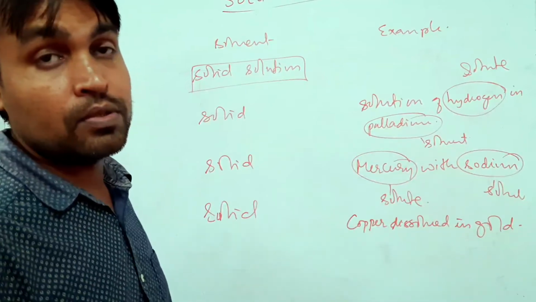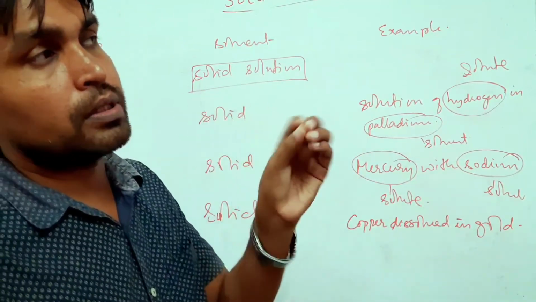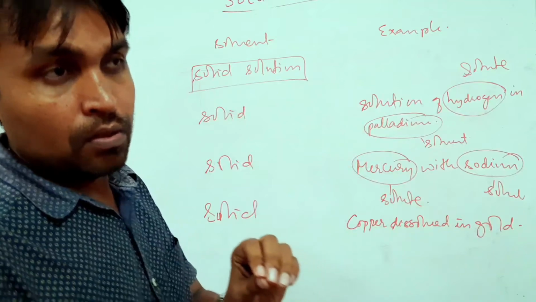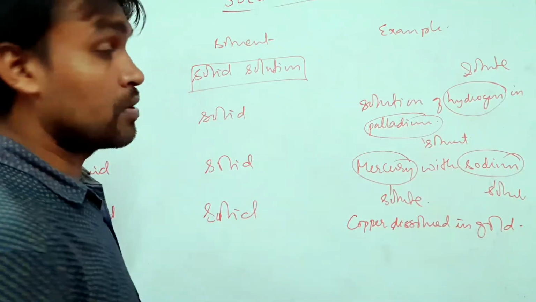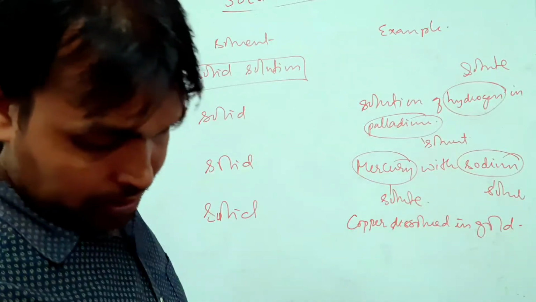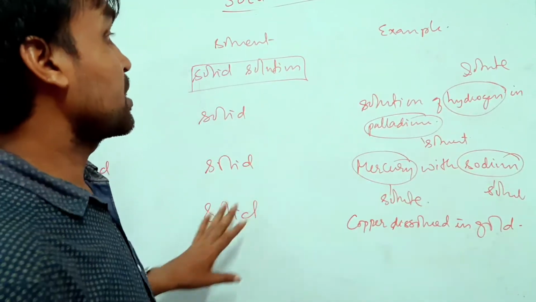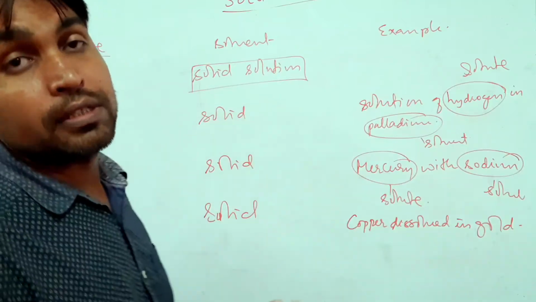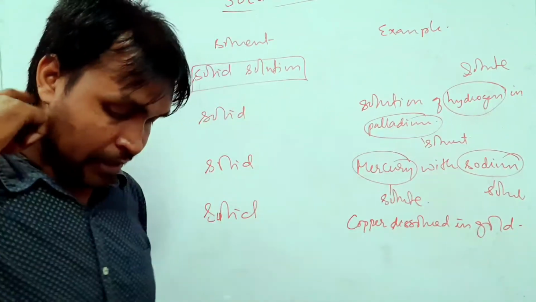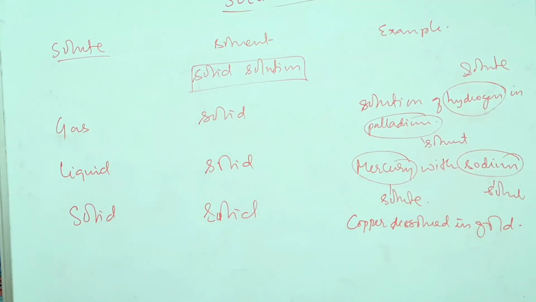Copper dissolves in gold, because in those golds they are added with copper. Okay, got it or not? So those are nothing but examples of solid in solid solutions. So dear students, different types of solution, it is clear. I hope I have given you the simplest examples. You just need to remember it. Okay, fine. So you can pause the video and take it down.